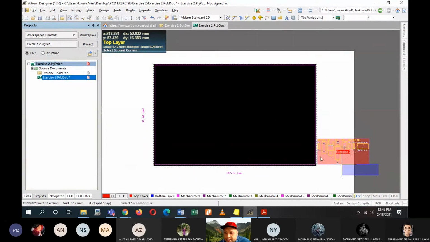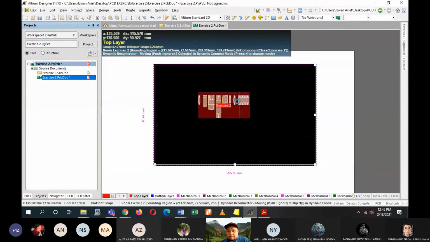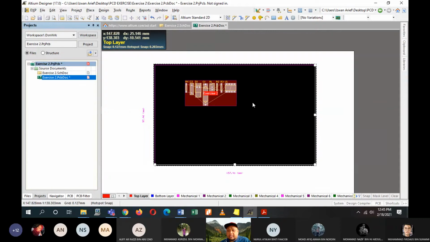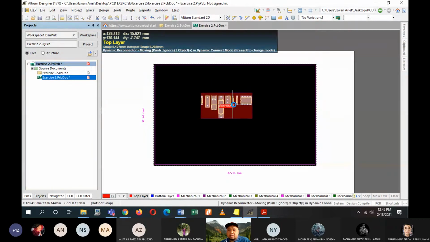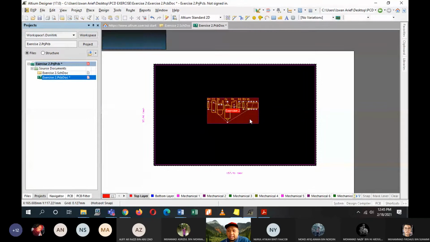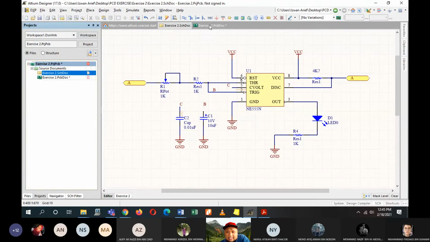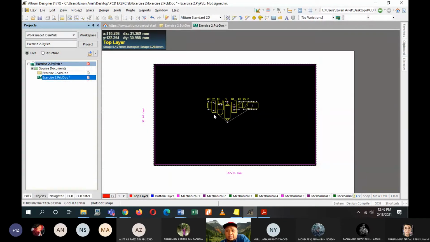Now what I have to do is drag all of the PCB design that has already been created just now and place them somewhere in the middle of your PCB. And then I want to move this red box. I don't like the red box. Okay, now I have all of my PCB design of my schematic here on my PCB board.